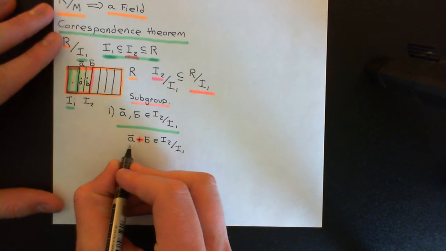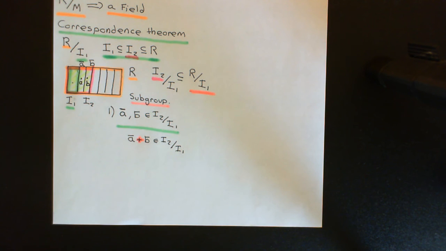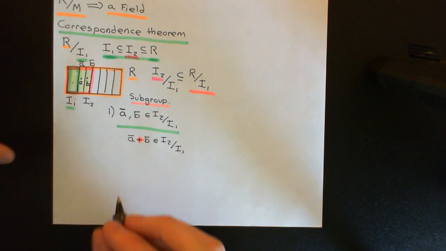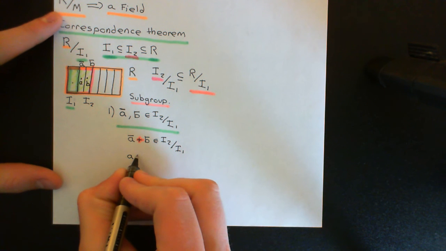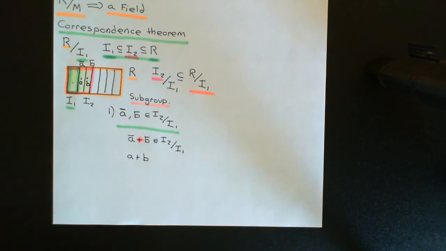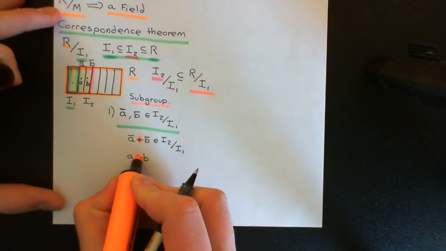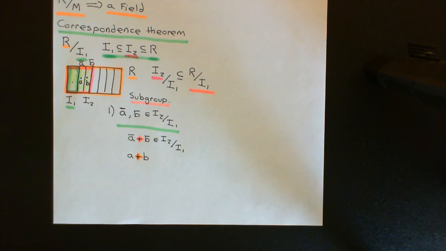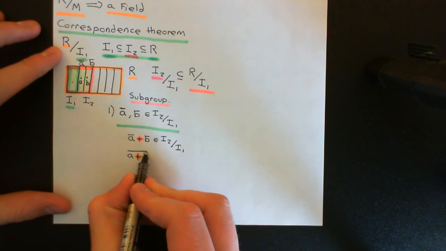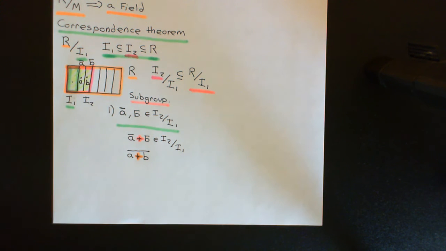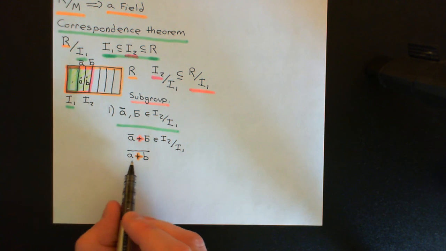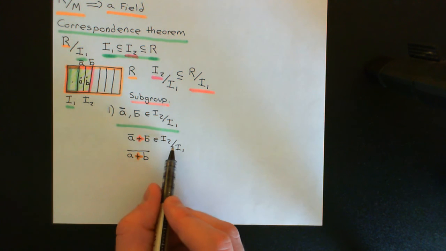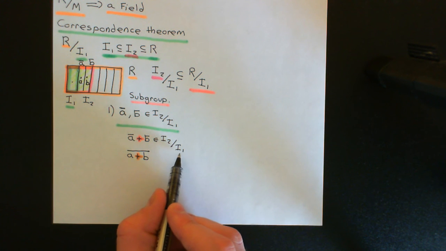So take sensible representatives, because of course we know from our study of quotient rings that addition is well defined, so it really does not matter which representative you use. So why don't we just pick A, and why don't we just pick B, and we'll now add them together in the initial ring, and everything to do with the initial ring has been coloured in orange so far, so we'll stick to that. So we add A and B together in the initial ring and take the coset that contains that. How then can we conclude that this coset is within I2 over I1?